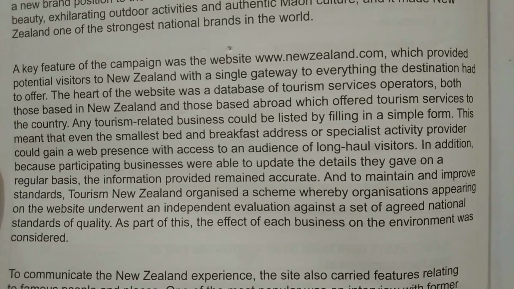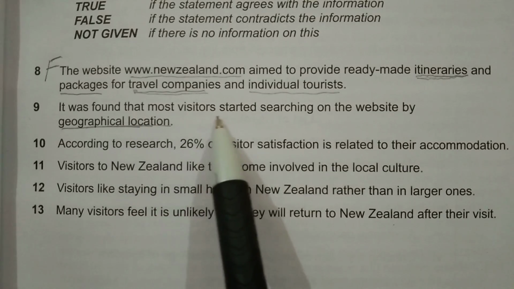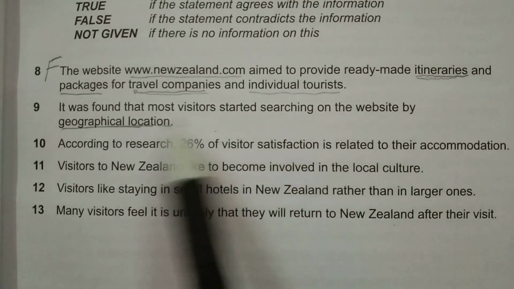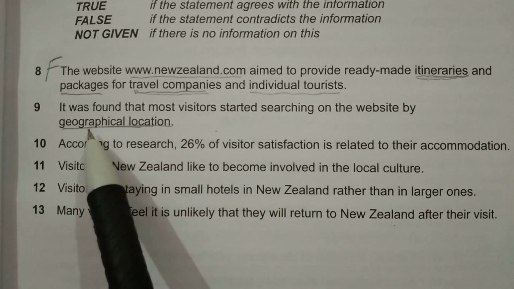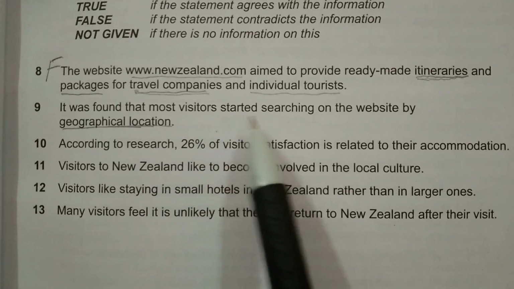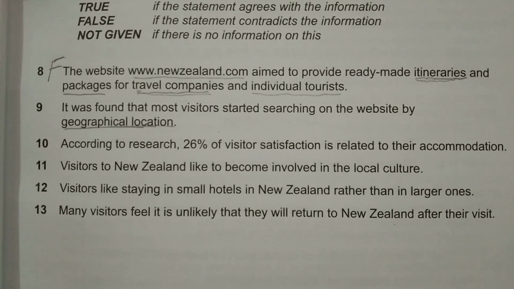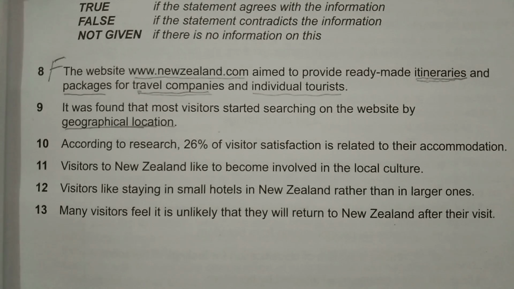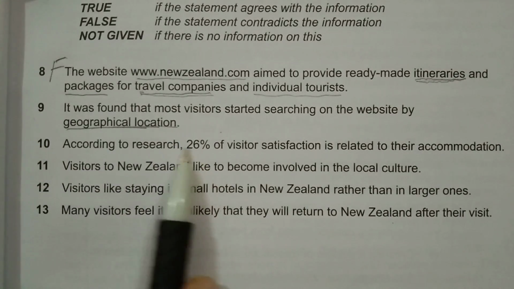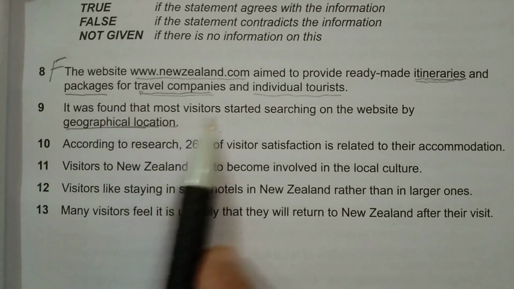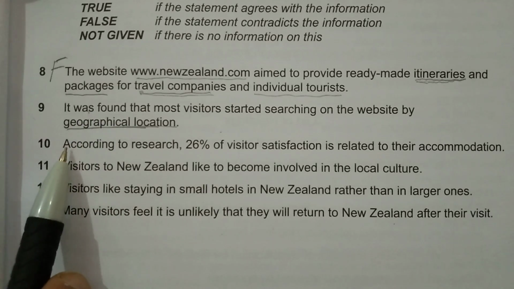But before deciding that, we should go for the next question. So for question number 9, it was found that most visitors started searching on the website by geographical location. I didn't find any information or any keyword related to, for example, geographical location or how the tourist visitors search for information, but I am not going to take the risk. So how can I decide whether it is not given or not? Then I will try to find the answer to the next question. If I find the answer to that question, and in between I am not able to find any information related to this question, it means that this is not given.